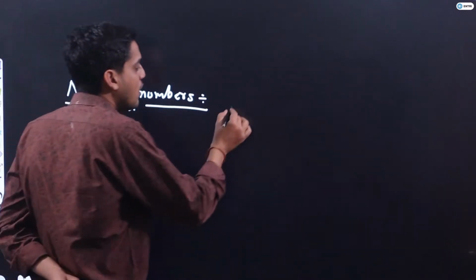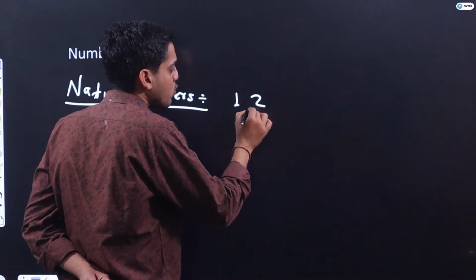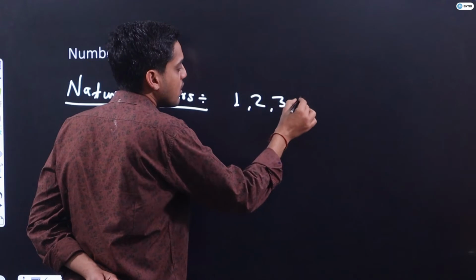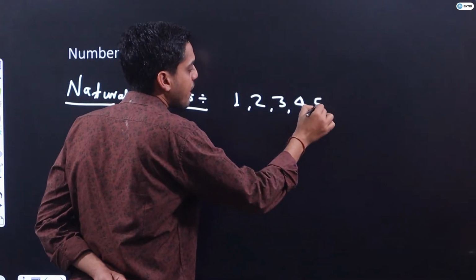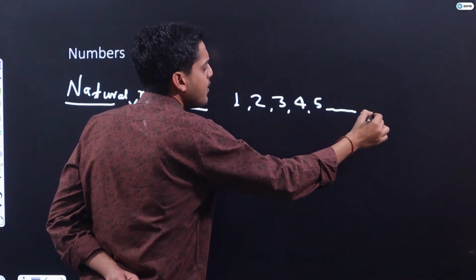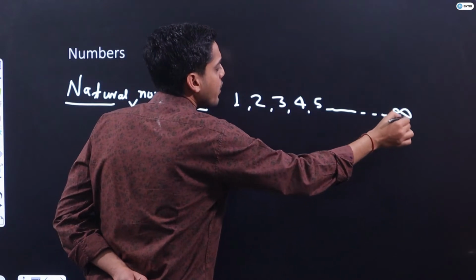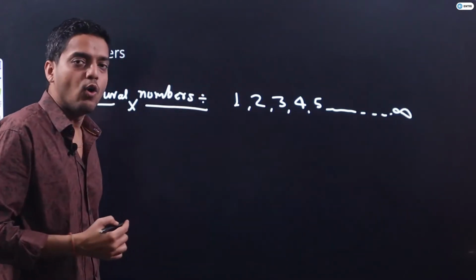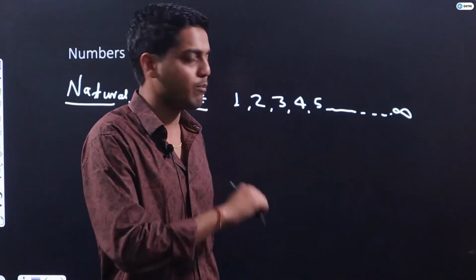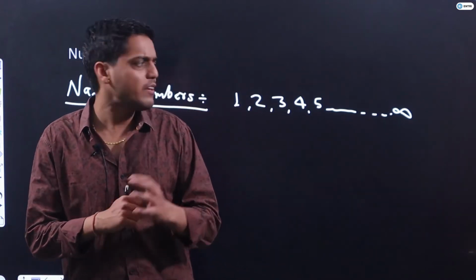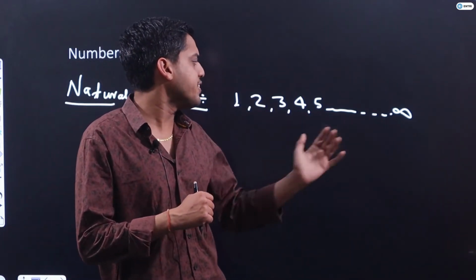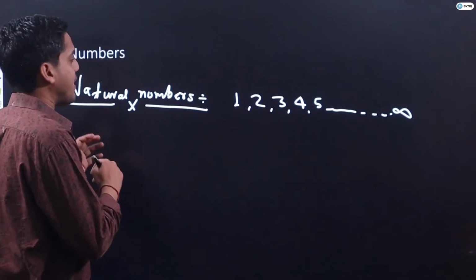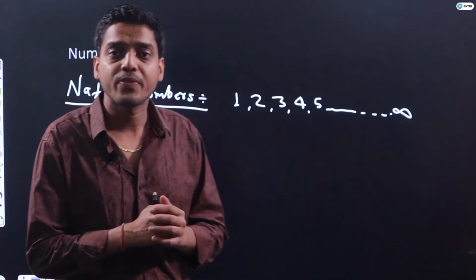Natural numbers are 1, 2, 3, 4, 5 and so on. All the positive integers up to infinity will be natural numbers. So all the positive integers fall in the category of natural numbers. Bolo yes or no, guys?